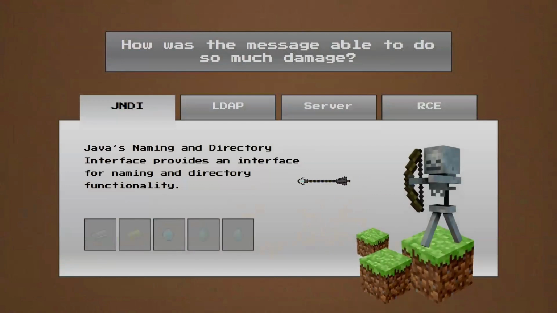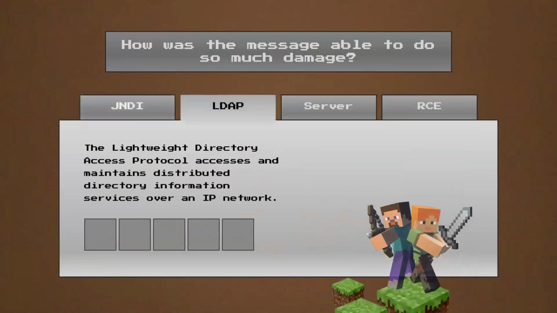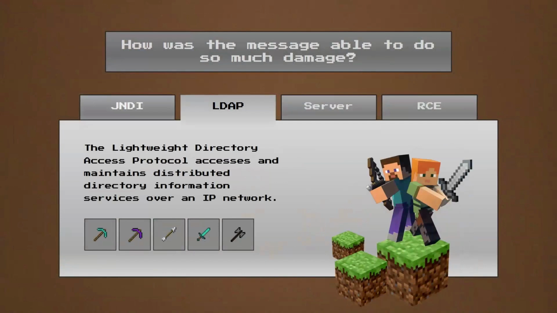So how was this message able to do so much damage? The message uses Java's Naming and Directory Interface, or JNDI, which provides an interface for naming and directory functionality provided by the Lightweight Directory Access Protocol, or LDAP, which accesses and maintains distributed directory information services over an IP network.